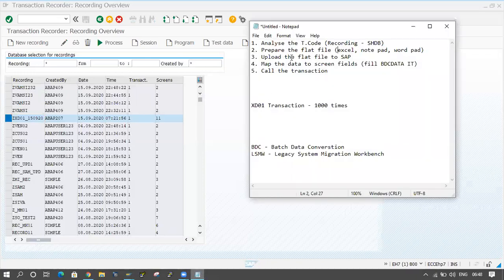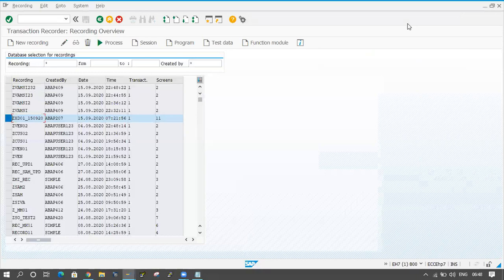Okay, now we have to upload the flat file to SAP, right? Here, how can we upload? I will let you know. First of all, we have to select the recording name and click on program. Here the program button is there. Click on the program button.